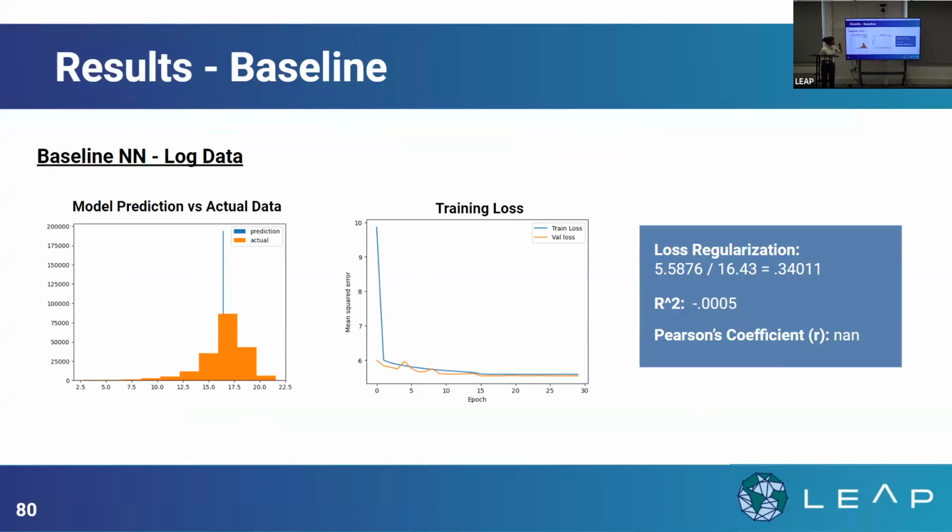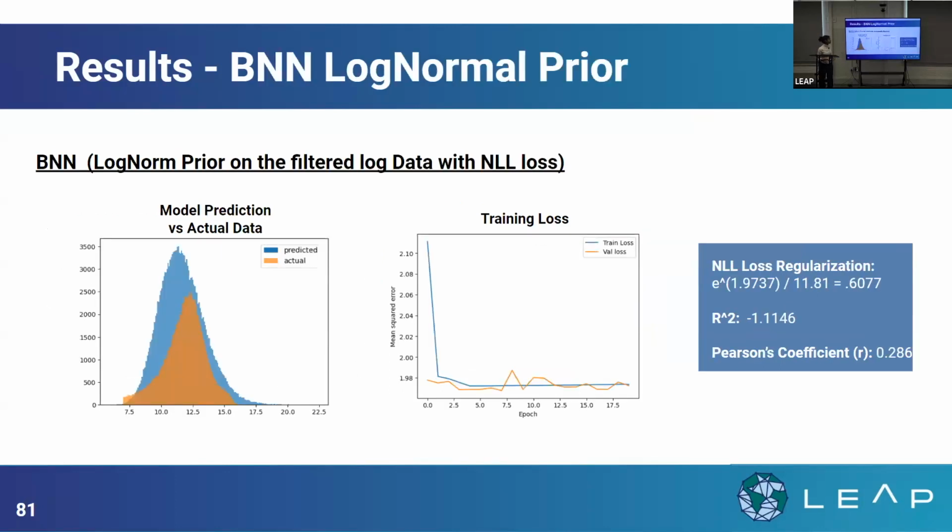And we can see from our loss, we do have a decent loss value, but a lot of the data just isn't correct. There is something very wrong with this. I hypothesize at this point maybe it's because we're not taking into account the distribution as much as we should. But once we start using the Bayesian neural network model, the model prediction versus actual data, visualized as a histogram, looks better.